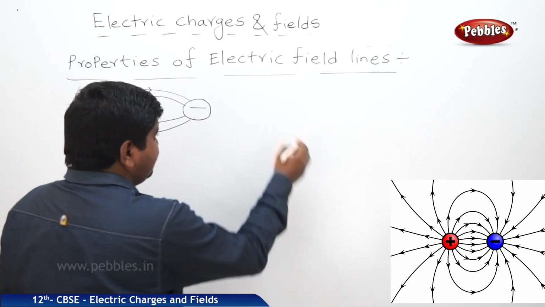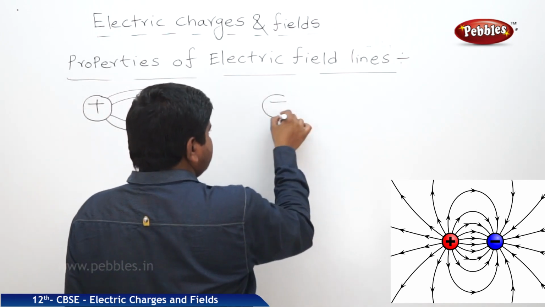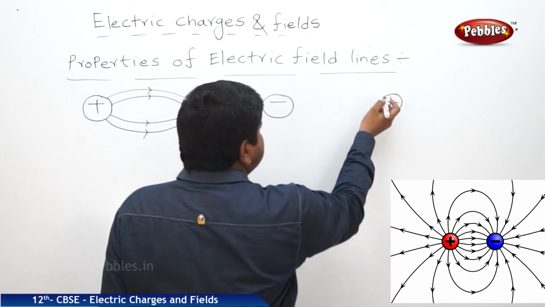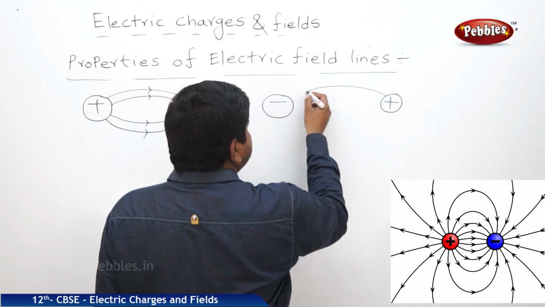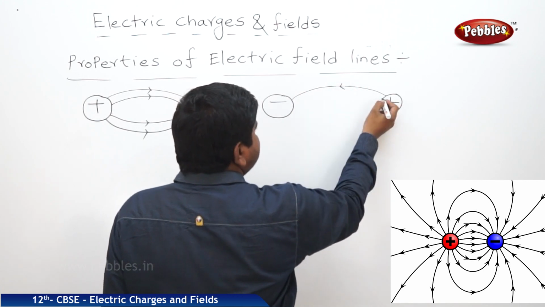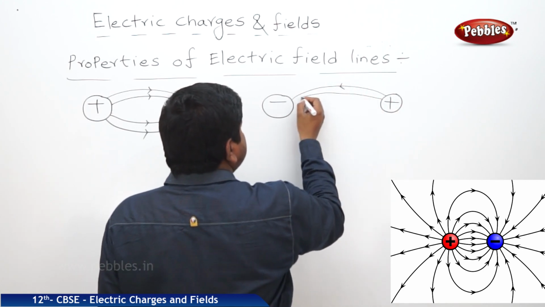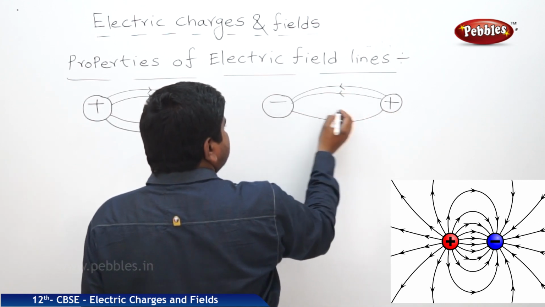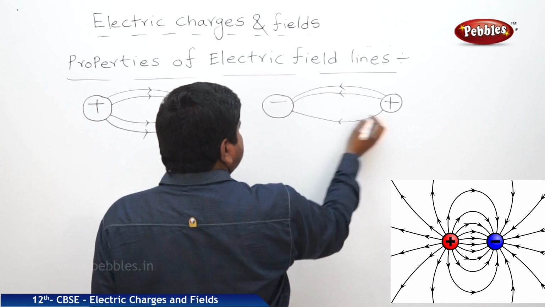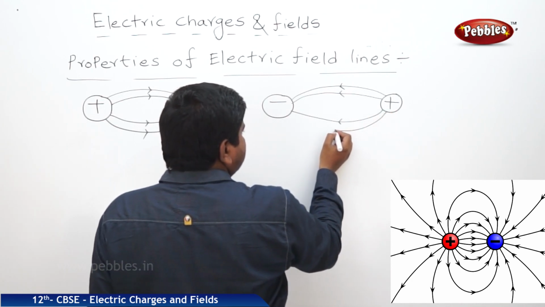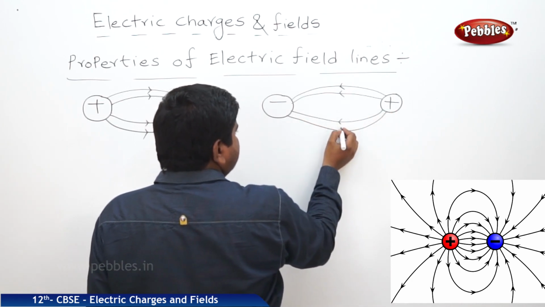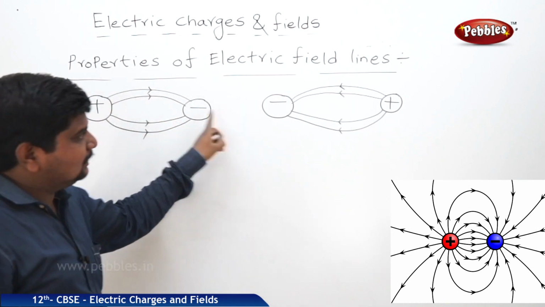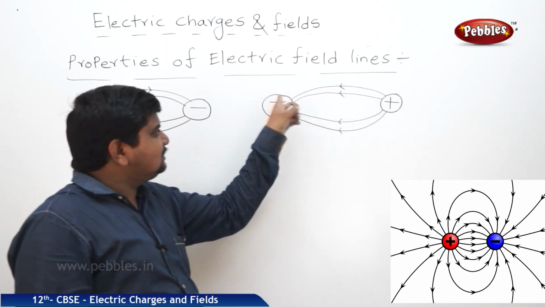If it is from negative to positive, the same diagram in the reverse order. See the arrow mark direction, then you can understand. As I said, emanating, terminating. Here also it is emanating, terminating.